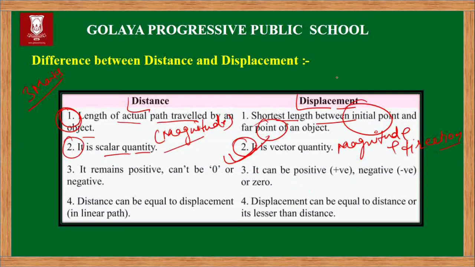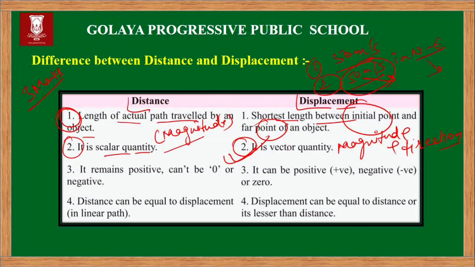For example, suppose a car is moving with a speed of 50 meter per second, then this has magnitude only. But let me give you another example. If a body is traveling with a speed of 50 meter per second in the northeast direction, then this statement has magnitude, that is the speed 50, and the direction, northeast.